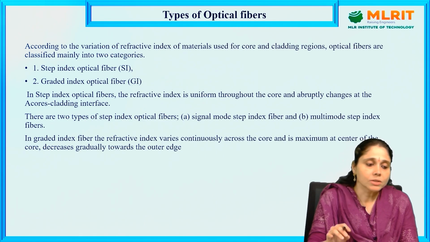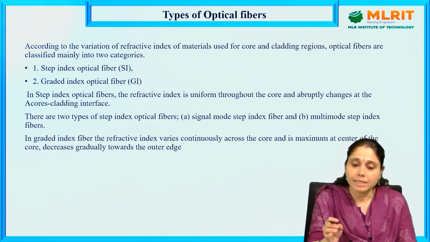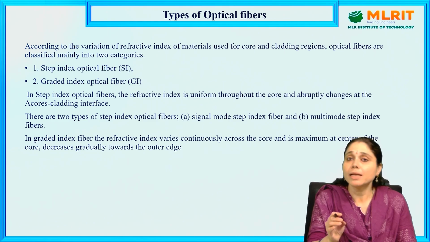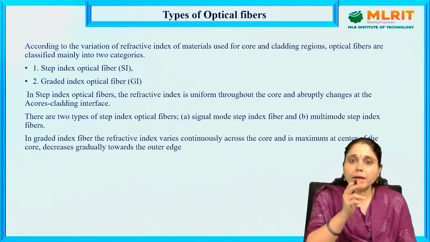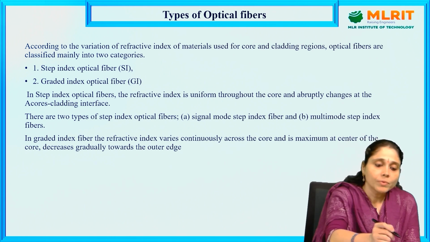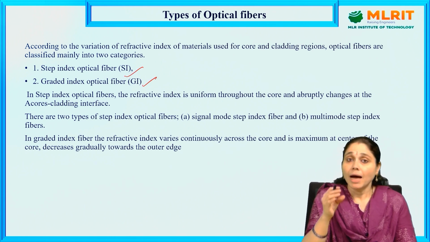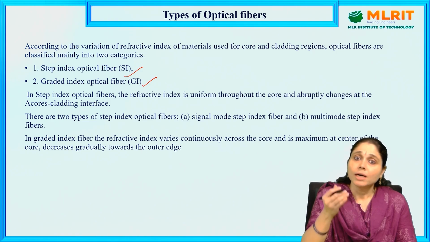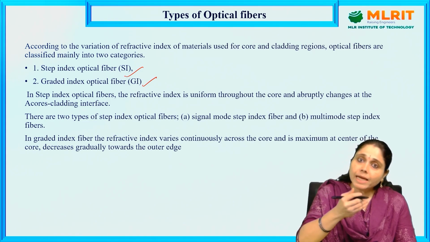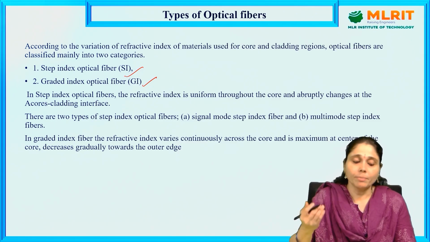According to the variation of refractive index of the materials used in the core and cladding regions, optical fibers are mainly categorized into step index optical fibers and graded index optical fibers. SI and GI are the symbols we will use.